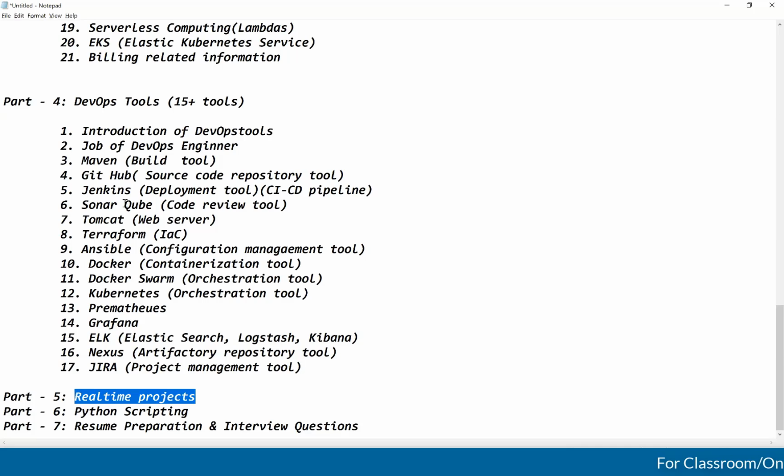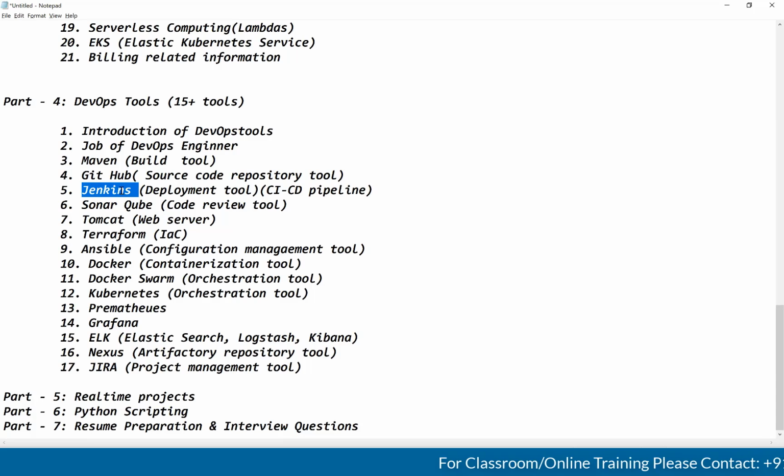I will integrate GitHub with Jenkins. I will integrate Maven with Jenkins. I will integrate Sonar with Jenkins. I will integrate Nexus with Jenkins. I will integrate Docker with Jenkins. I will integrate Kubernetes with Jenkins. Right? We need to integrate all the tools with Jenkins. Here, Jenkins is going to play the very important key role. That deployment activity, everything will be taken care of by Jenkins only.